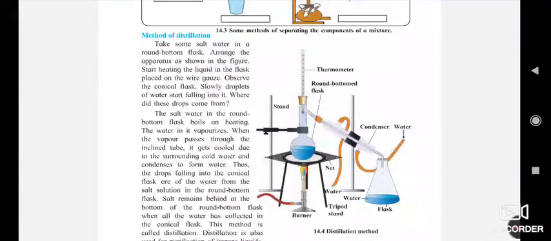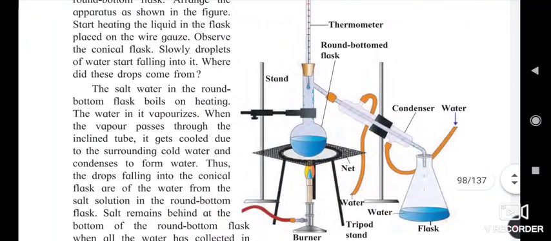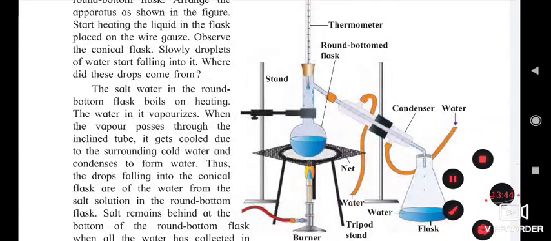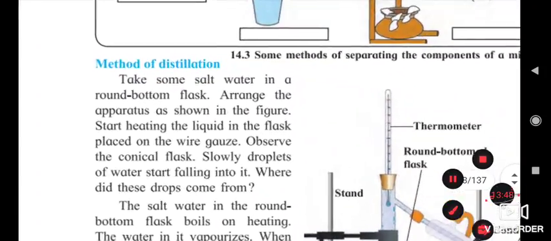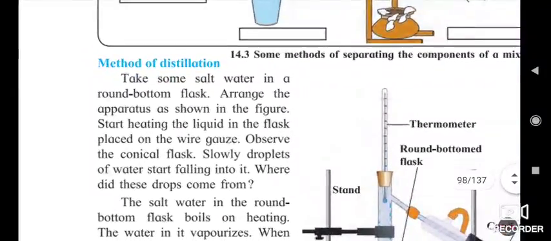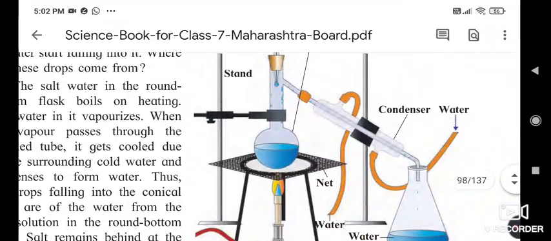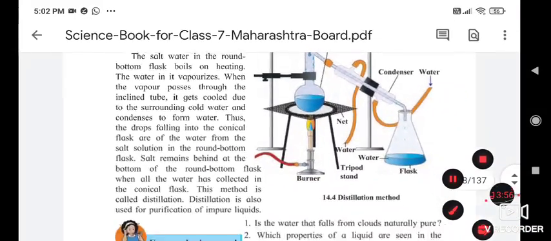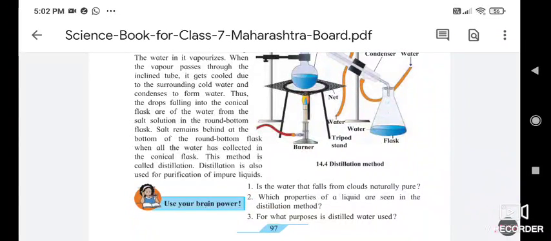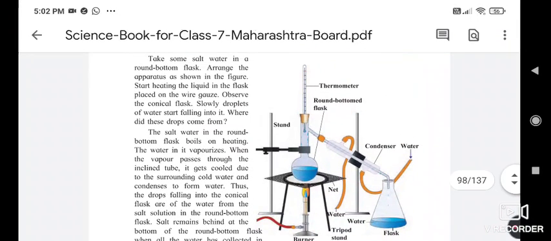This process is used to separate the things which are mixed with each other. So this is the method we are using to separate the salt from the water. Now in this process, the salt which was dissolved inside the water we separated by using this method, and that method is called distillation.